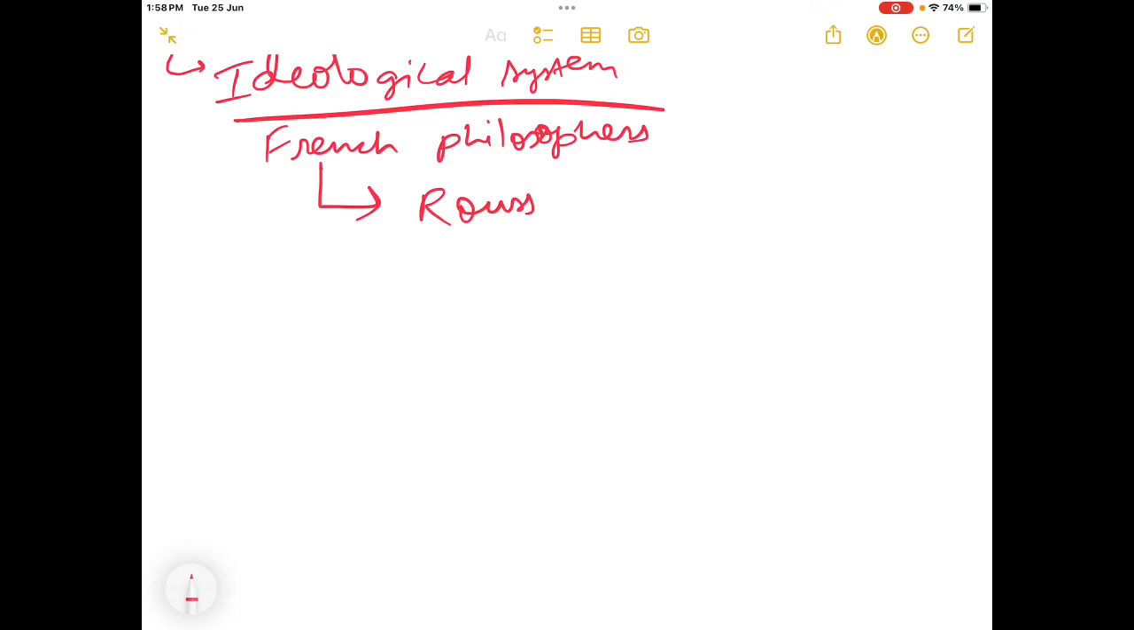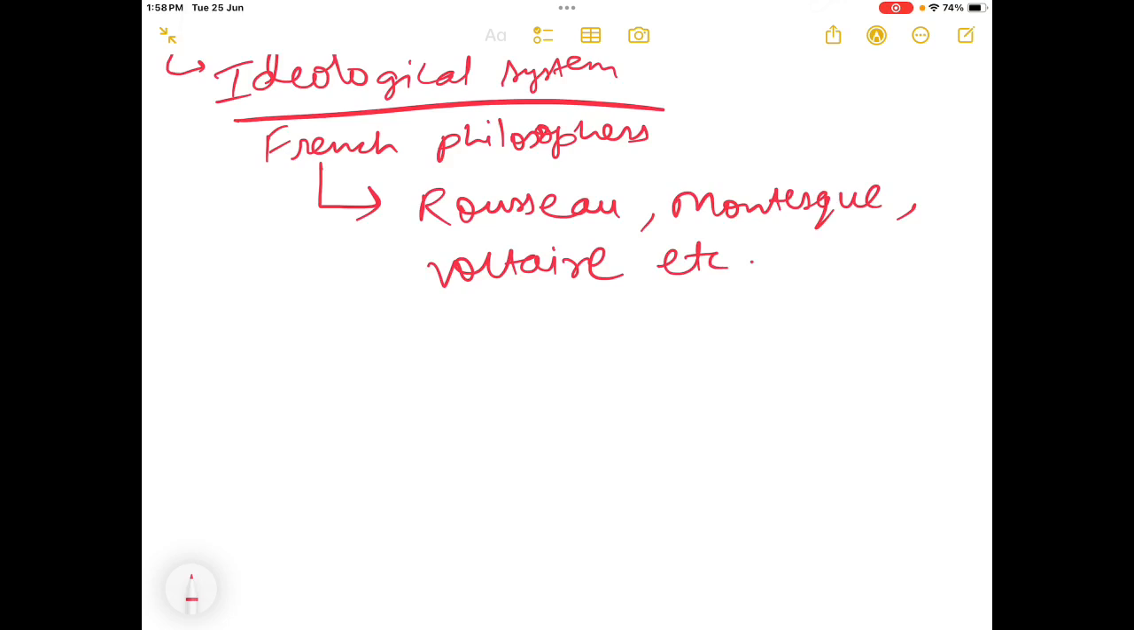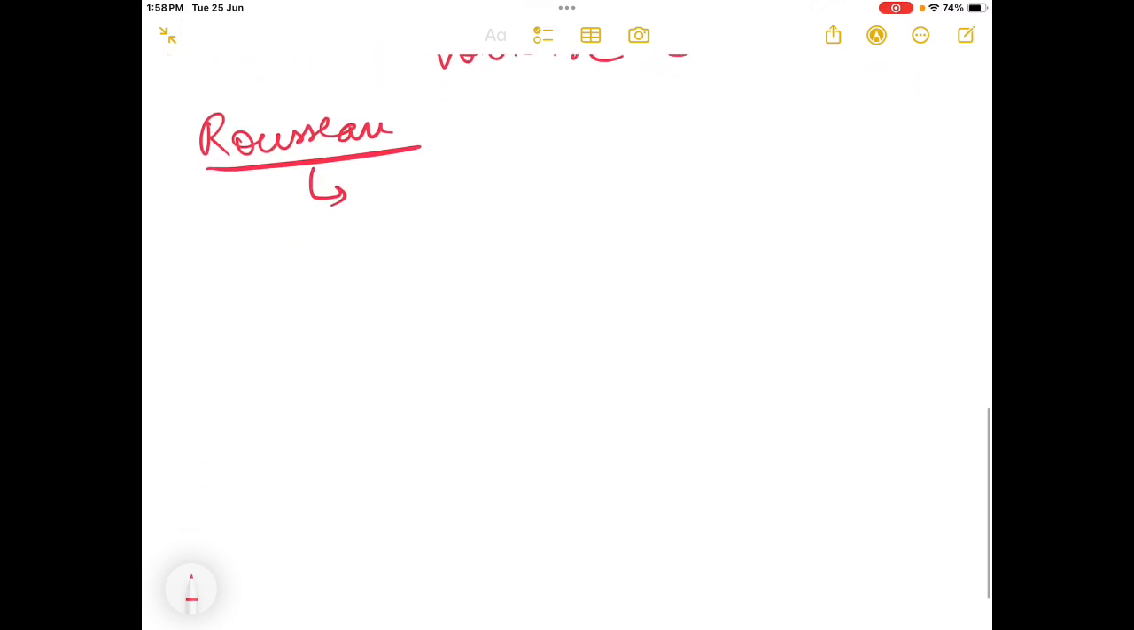Like Rousseau, Montesquieu, Voltaire, etc. How they proposed new ideas, which ideas they proposed, you have to remember. Like what Rousseau has proposed.